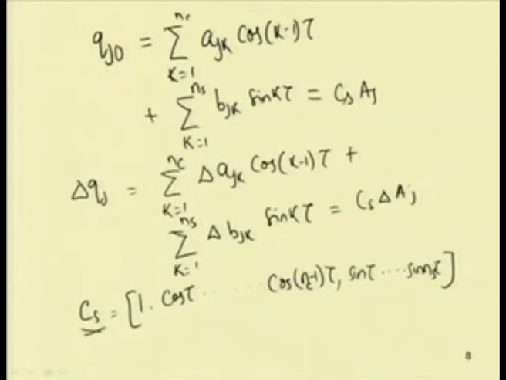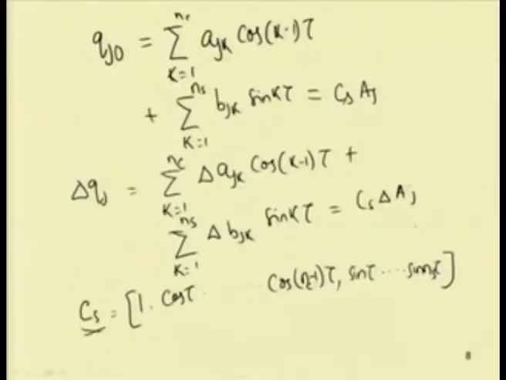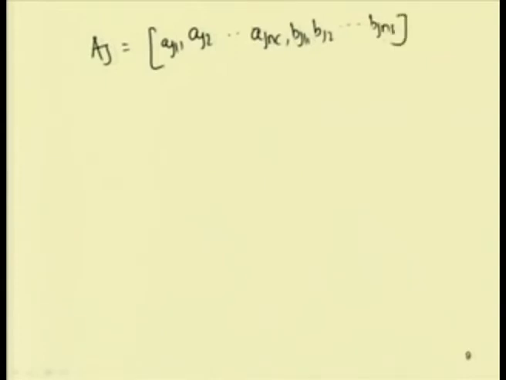So, one can write this q j 0 in this form, that is C s into A j, and the delta q j term also as C s into delta A j. Here A j is nothing but the coefficients. So, A j can be written as A j 1, A j 2, up to A j n c, then it will start with B j 1, B j 2, up to B j n s, where n s is the number of sine terms.